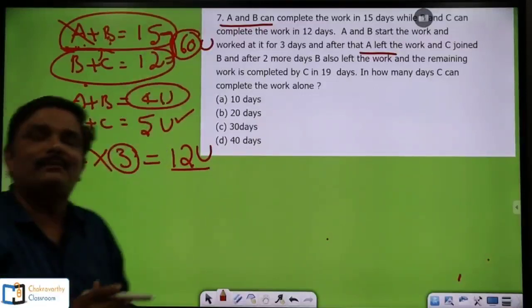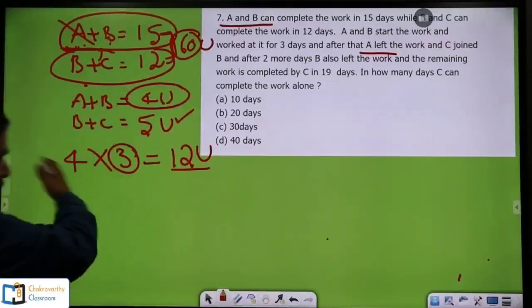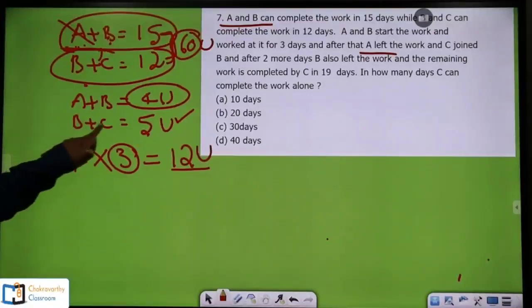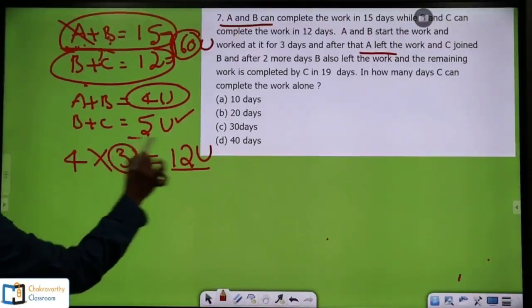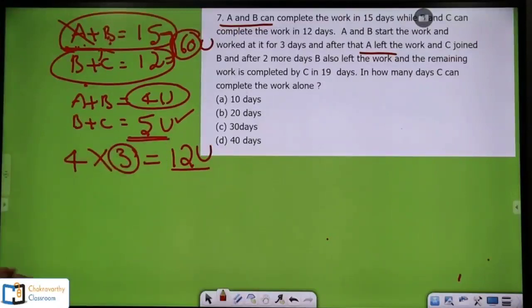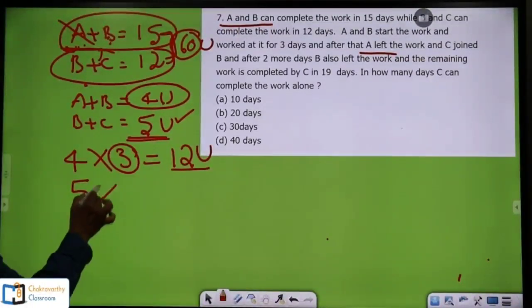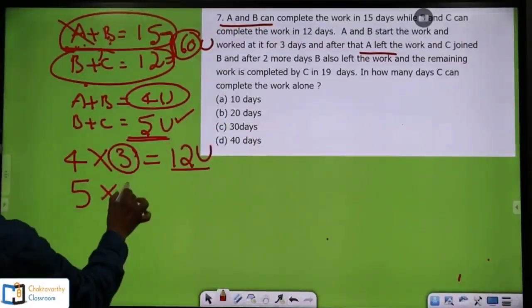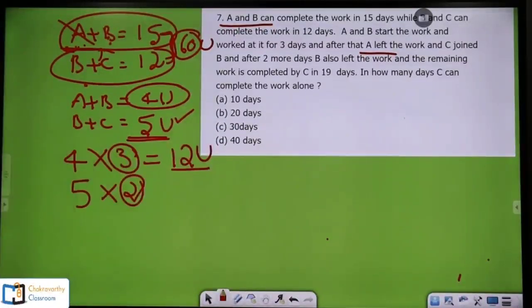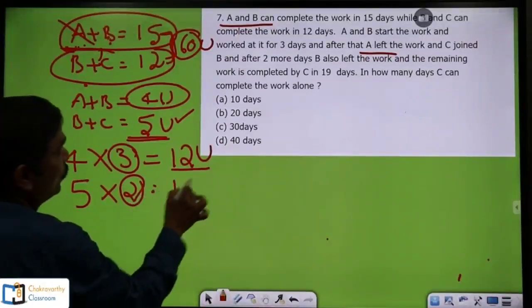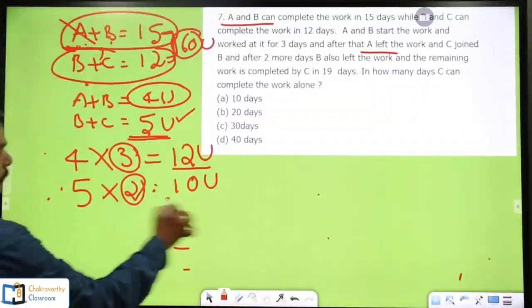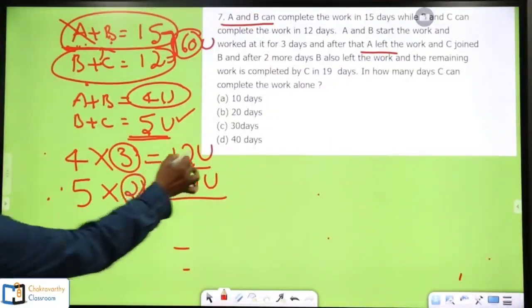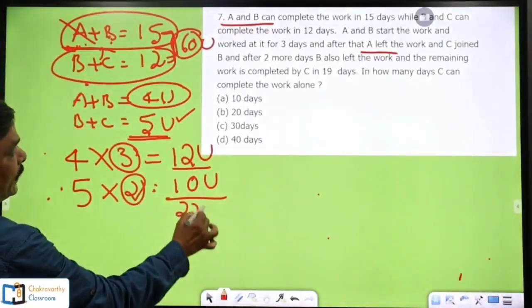The next one is after that A left the work and C joined B, and after 2 more days B also left. That means for next 2 days B and C work together. Now B and C's capacity is 5 units, as simple as this. Now here 5 unit capacity into B and C work for 2 days, so 10 more units of work has been completed. Take the collective work here, simple one: 12 plus 10, 22 units.